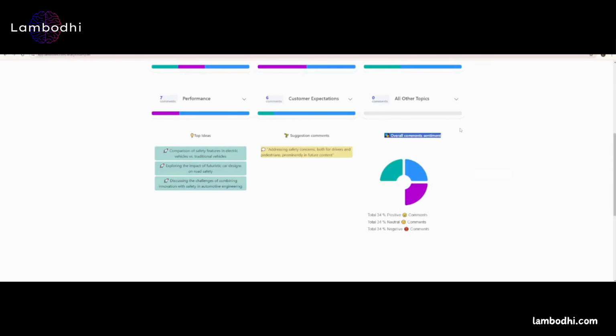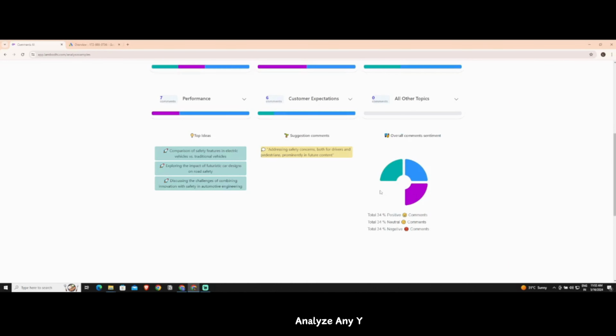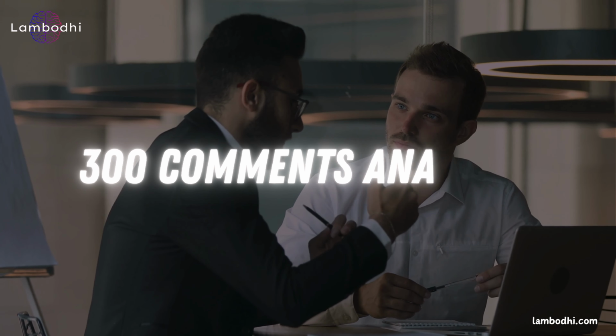Next, we can see overall comment sentiments in a pie chart. Move the cursor on it, and we see total positive comments is 34%. Total neutral comments is 34%. Total negative comments is 34%. This is only a 300 comments analysis.